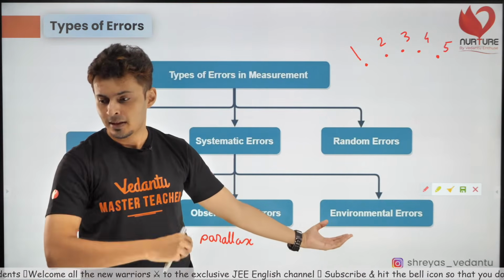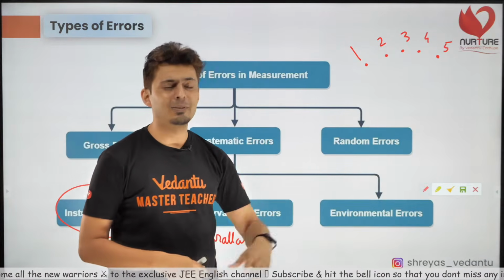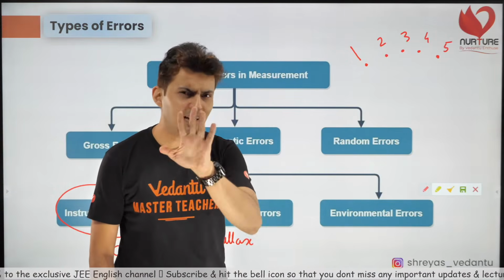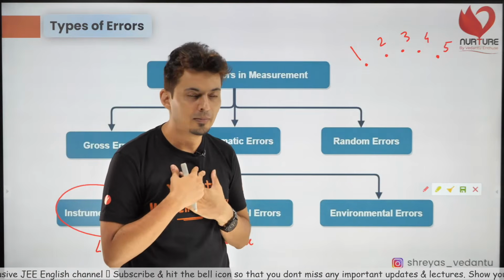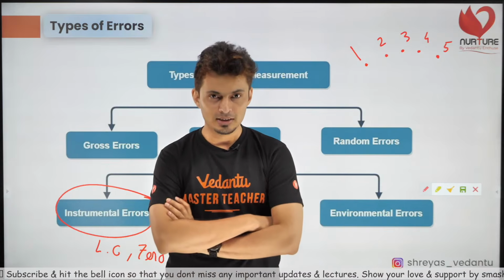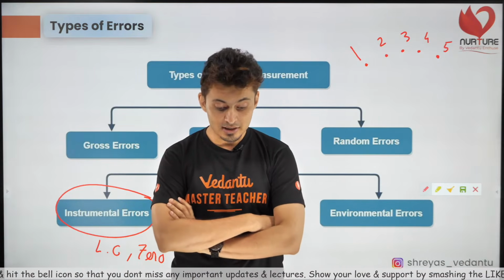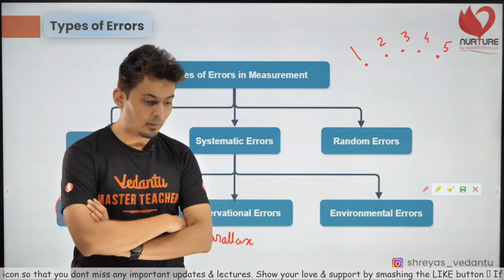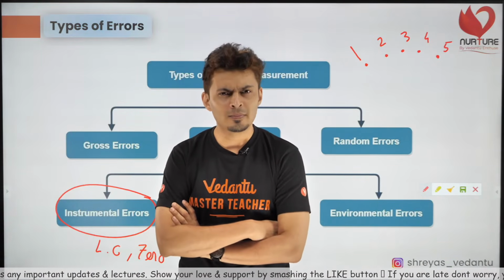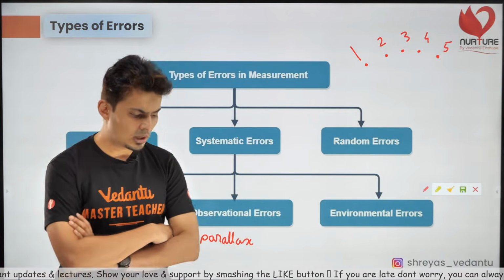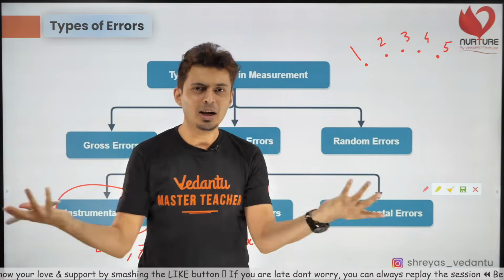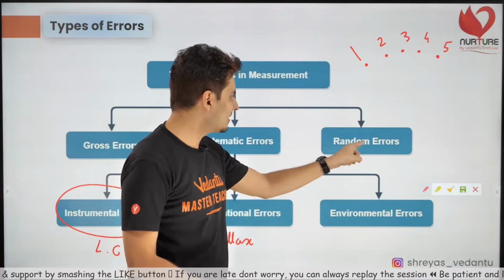Last one is random errors. Now these are perfectly random. Has it happened with you? It happens with me many times. You check your weight on a digital scale. You stand on it and you see, oh, my weight is 70. Then you come out and check it again, and it shows 70.1. And then you're like, oh, what the hell? You climb back on it and it shows 69.9. It's random. I don't know why it happens. That's why it's called random errors.